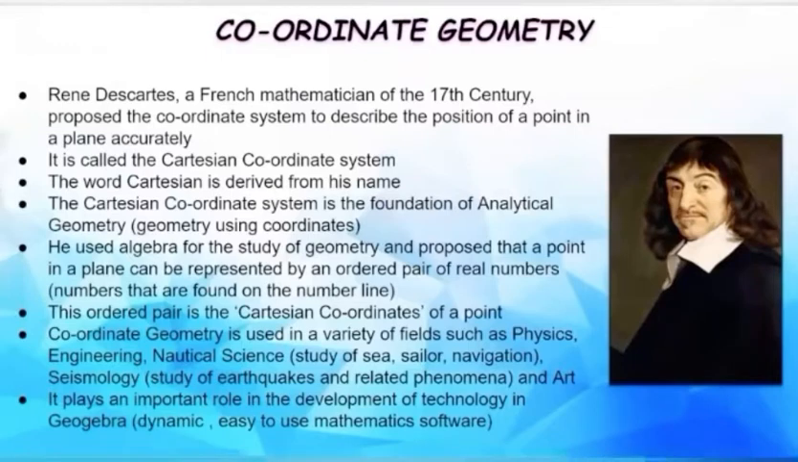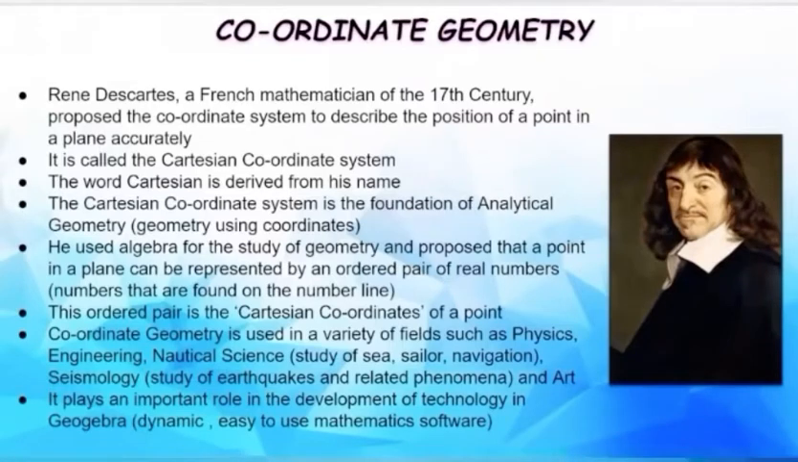René Descartes, whose quote I read in the beginning, a French mathematician of the 17th century, proposed a coordinate system to describe the position of a point in a plane accurately. It is called the Cartesian coordinate system. The word Cartesian is derived from his name. The Cartesian coordinate system is the foundation of analytical geometry. He used algebra for the study of geometry and proposed that a point in a plane can be represented by an ordered pair of real numbers.